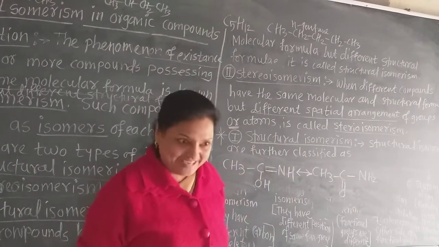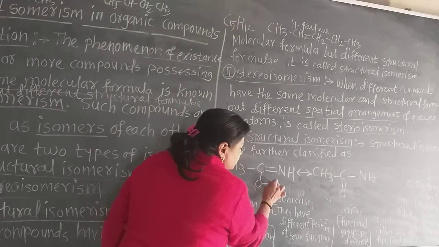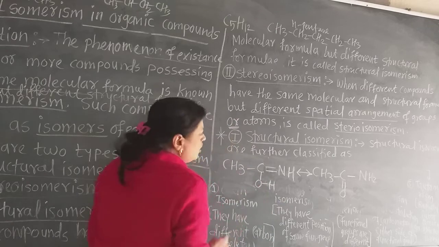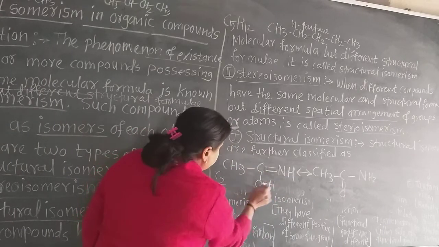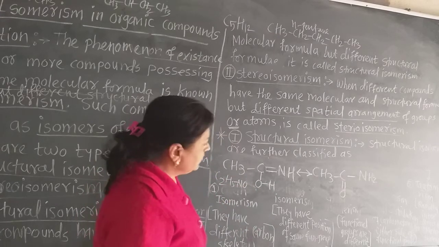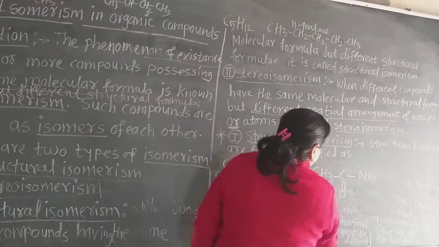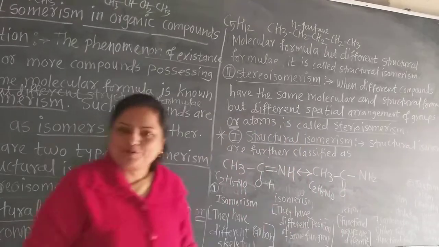Now how did it happen? This hydrogen atom is there, the OH group is there. Count the carbon, 2 carbons, 5 hydrogens, 1 nitrogen and 1 oxygen. Here also 2 carbons, 5 hydrogens, 1 nitrogen and 1 oxygen. That means the molecular formulae are the same.